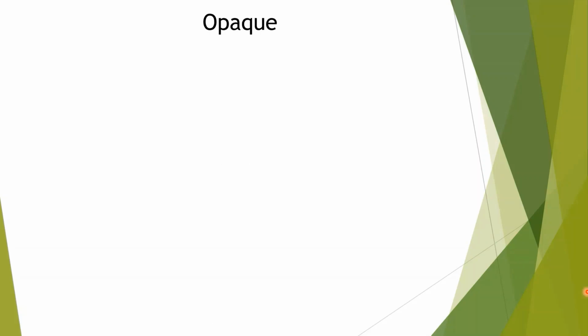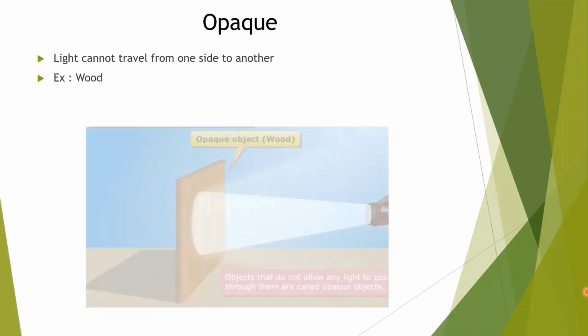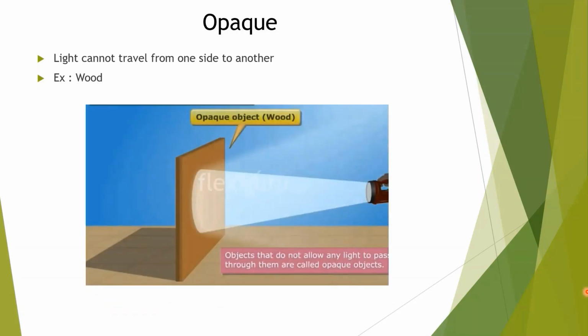The third category is opaque. If light cannot travel through a substance, then it is called opaque. An example is wood. If light is put on a sheet of wood, it will not be visible on the other side. It is not allowing light to travel from one side to another side.